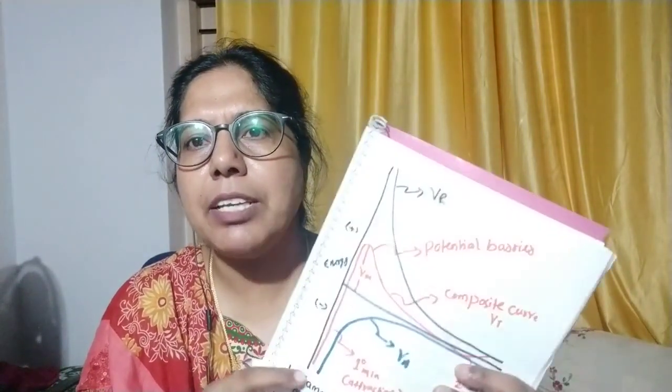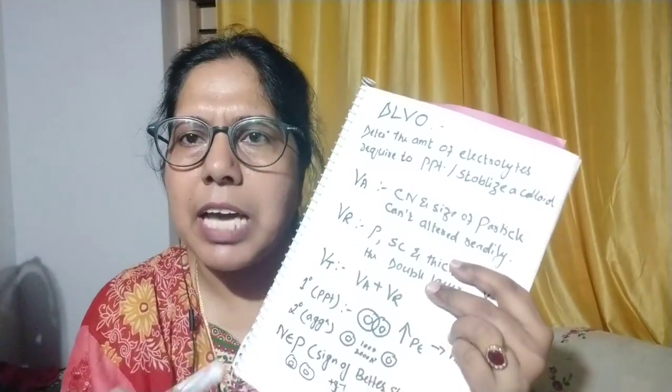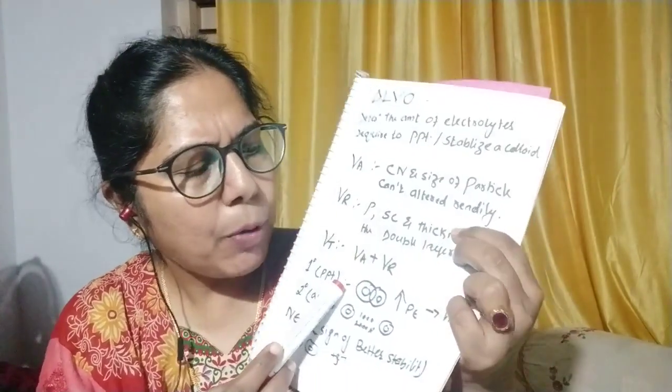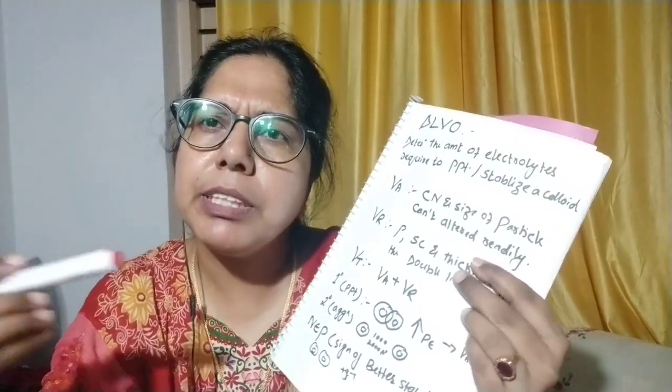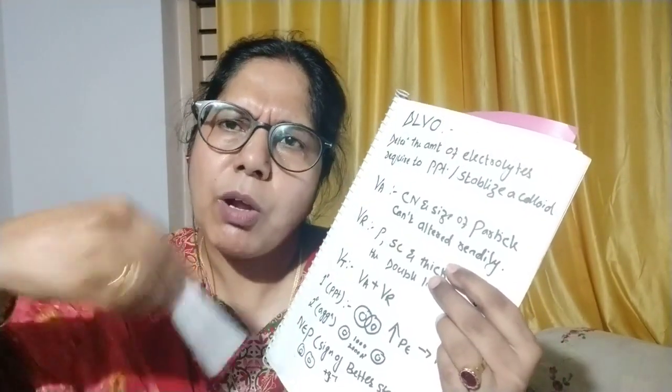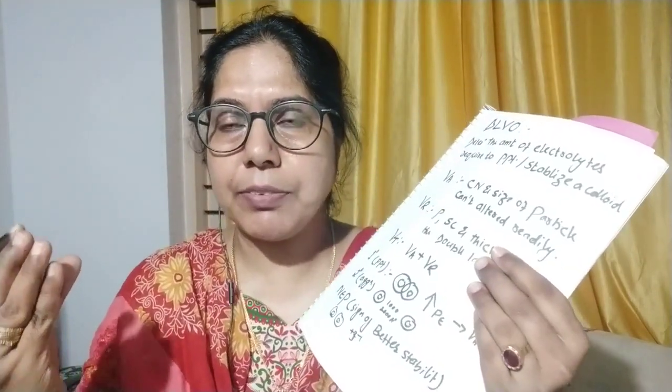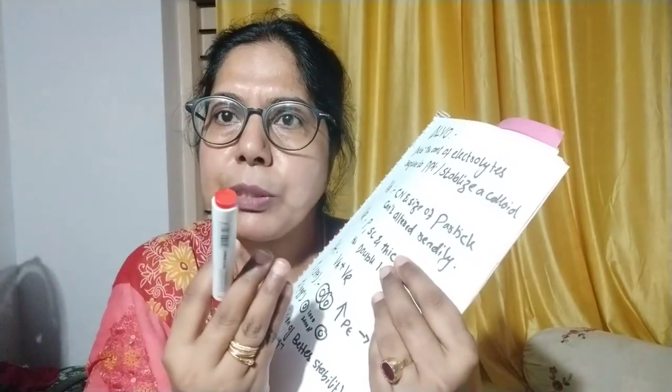What will happen if particles of similar charges are brought together very forcibly, with a lot of agitation? We have two particles with similar charges close together.